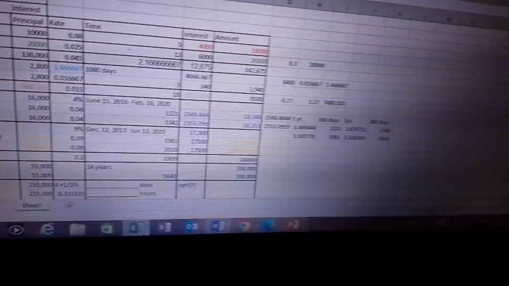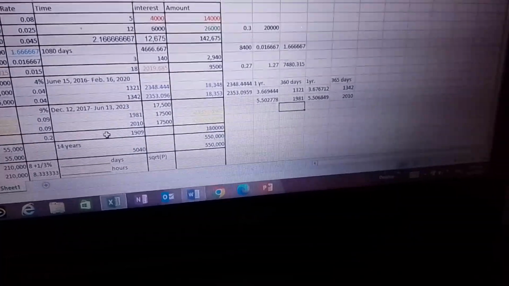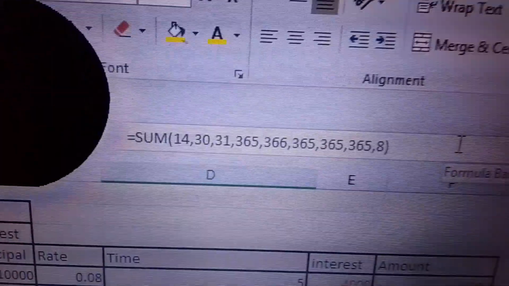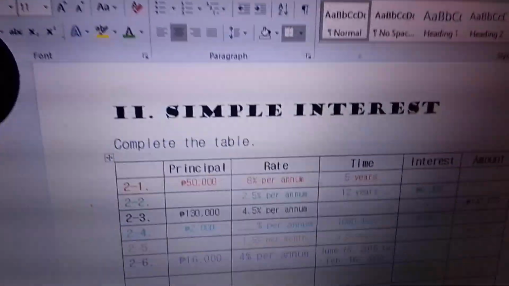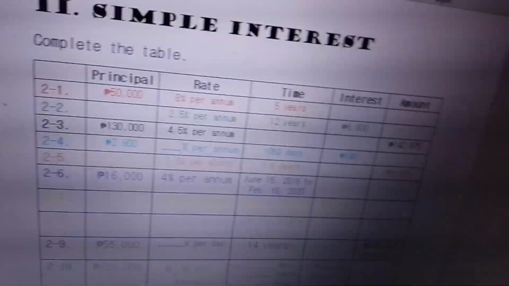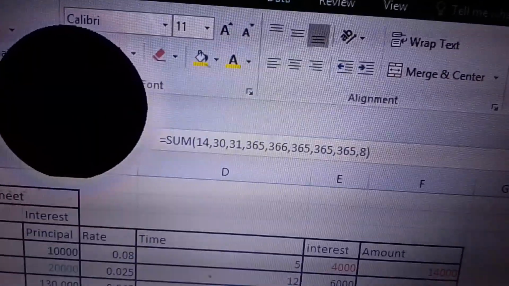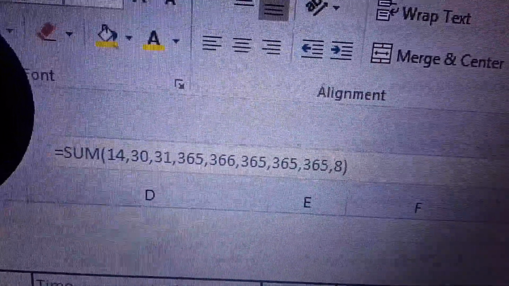Going back to Microsoft Excel, so therefore, we have this one. Remember, we have how many days? Ganito kasi yun. First, I start off from October 18, 2018. Tama. So therefore, I have 14 days to finish the 31. And then 30 for November, and then December.